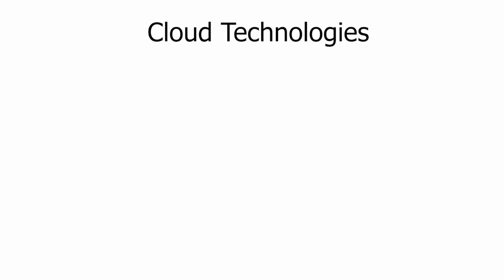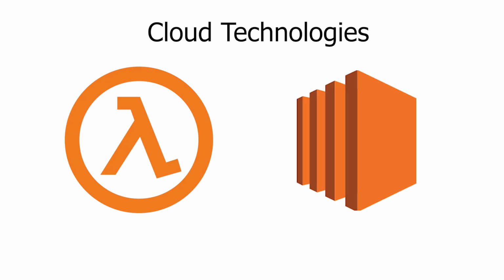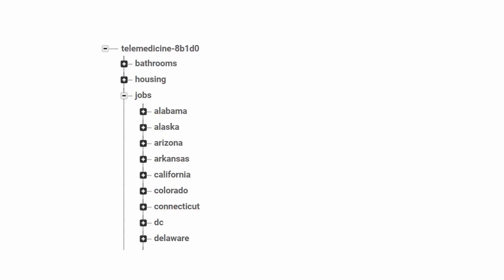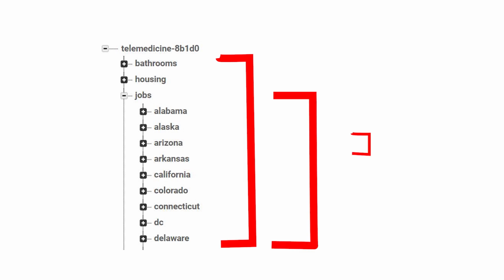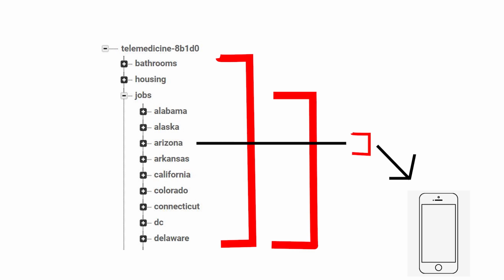Additionally, we leveraged cloud technologies like AWS Lambda and EC2 to rescrape for mutable data like job availability on a daily basis. Once again, we store this data in Firebase, allowing us to optimize our distribution among users. Only the data they need is downloaded.